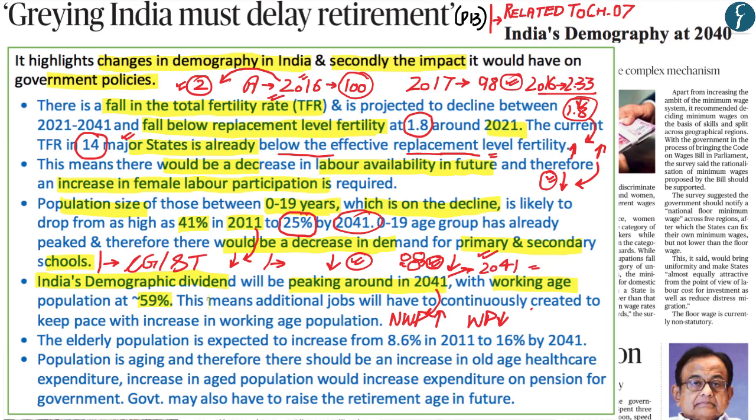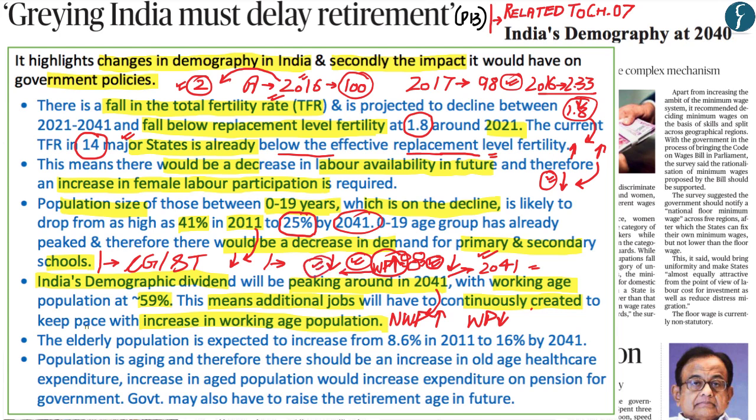Now, what this means for the next few decades is that the government of India has to really focus on forming additional jobs so as to keep pace with the increase in the working age population, whereby it is expected that till 2041 the working age population would increase continuously, and the government of India has to ensure that individuals within the working age population have proper jobs.